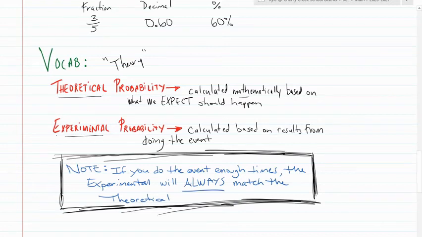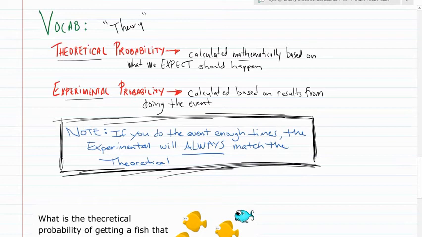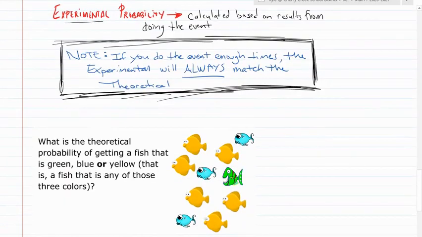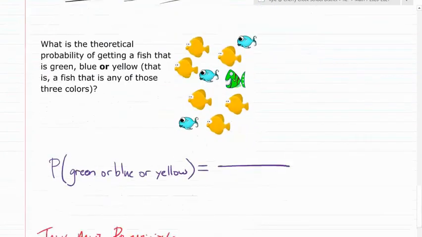Now, his experimental probability, or any experimental probability, is what happens when you actually do the event. So when Mike actually starts to go fishing, if he plays the game 4 times and catches a green fish every time, then his probability of getting a green was 4 out of 4. Okay, it's whatever actually happens when you do the event. If you do the event enough times, if you go fishing over and over and over again, eventually your experimental will always match your theoretical probability. Okay, and that doesn't always seem like it should make sense, but we will work on that as we go through this unit so that you can see how that experimental does eventually match the theoretical probability.